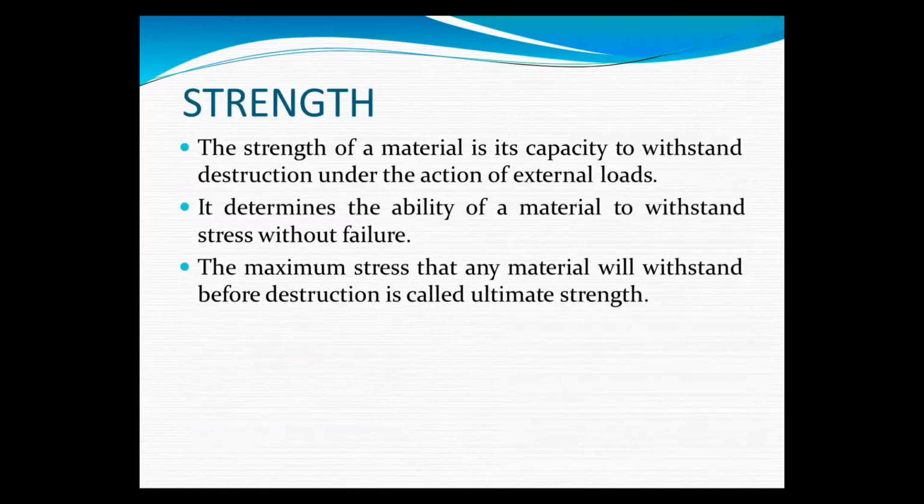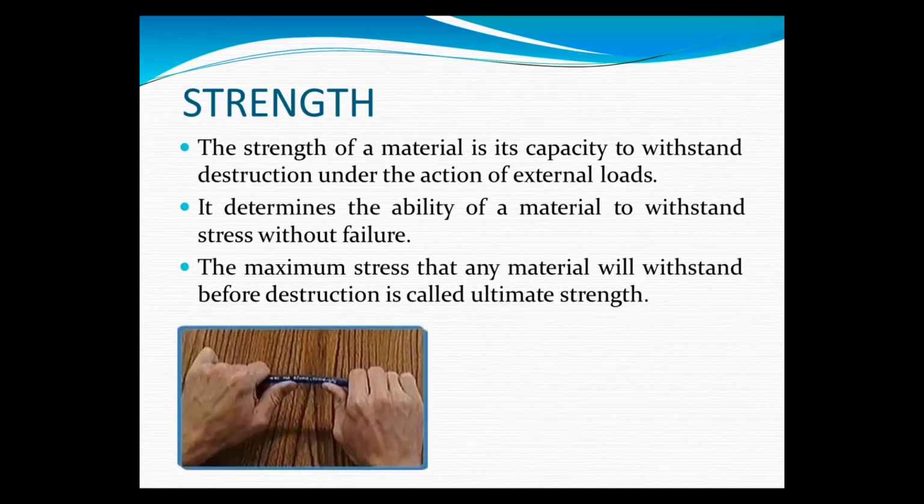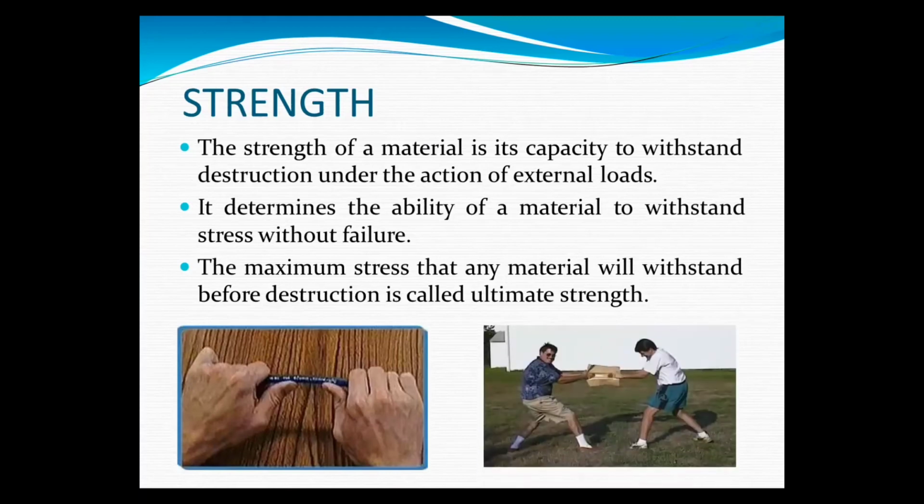Next, strength. What is strength? The strength of material is its capacity to withstand destruction under the action of external load. It determines the ability of a material to withstand stress without failure. The maximum stress that any material will withstand before destruction is called the ultimate strength. Now see in the diagram how strength is applied or checked.